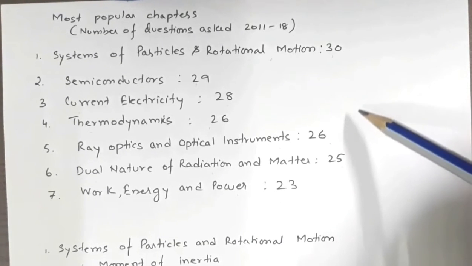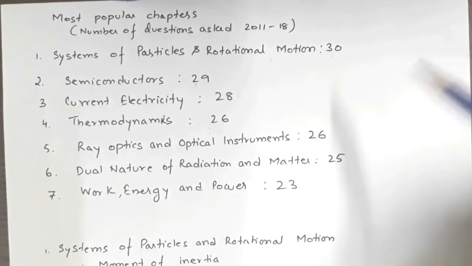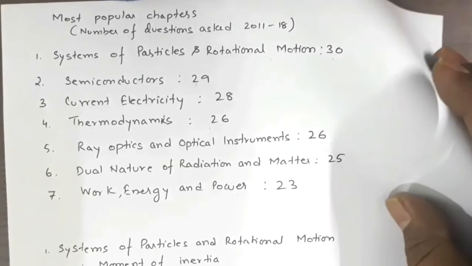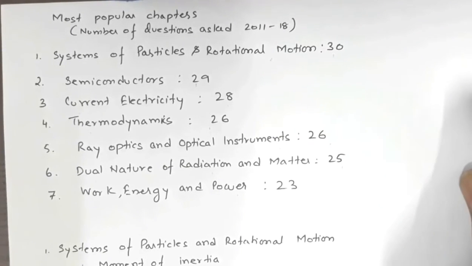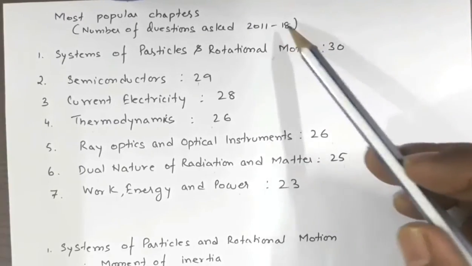Since these are the most popular topics, from these popular chapters I have collected some of the important topics from which questions may be asked this year. This is keeping in view the papers of 2011 to 2018.